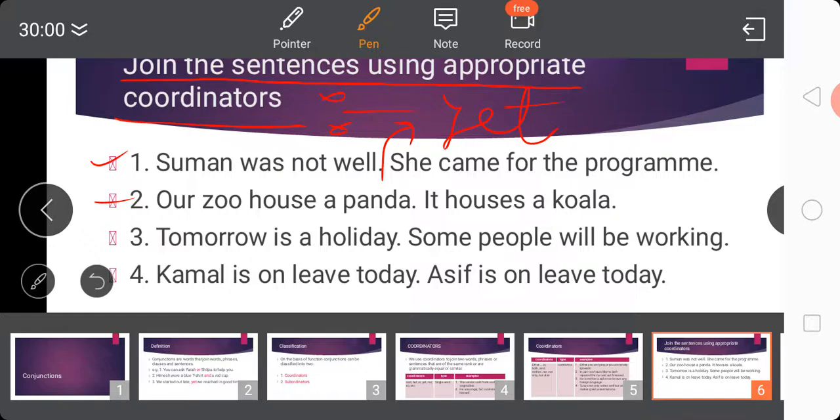Then next is, Kamal is on leave today, Asif is on leave today. So two people are on leave, and we can use the word both: Kamal and Asif are on leave today. So I hope the uses of these basic words like but, both, so, yet, all these words are clear to all of you. So let us move further.